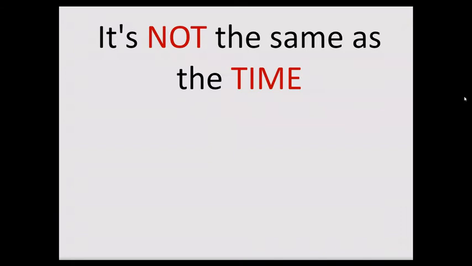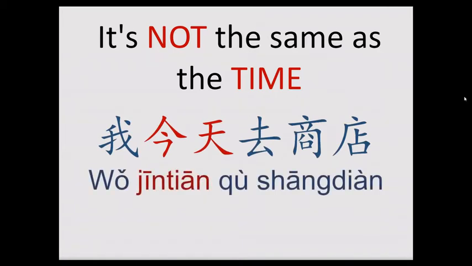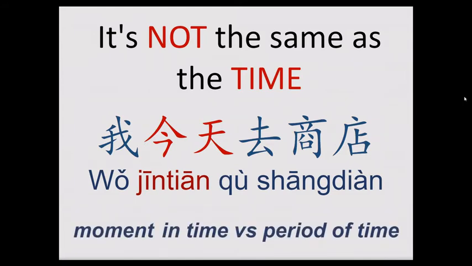As you know, in Chinese, we have this basic structure: subject plus time plus place, verb, and object. This is not this part, okay? For example, when we are talking about the time, we have a very simple sentence. 我今天去商店. Today I go to the shop, okay? So this is a very important part of this grammar point. This is not the same, okay?